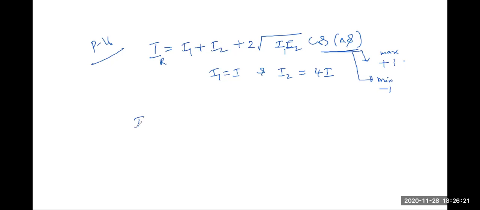Let us talk about resultant intensity maximum. When I take the plus, it is I1 plus I2 plus 2 square root of I1 I2, which is like the a plus b whole square formula: square root of I1 plus square root of I2 whole square.